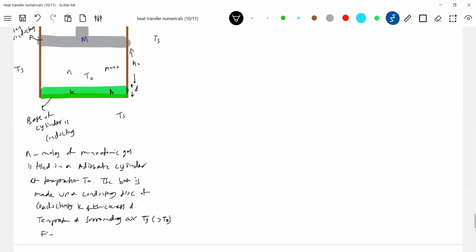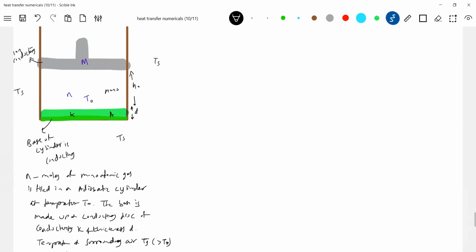Find the height of the piston at any time T. Initially it is at height H naught.